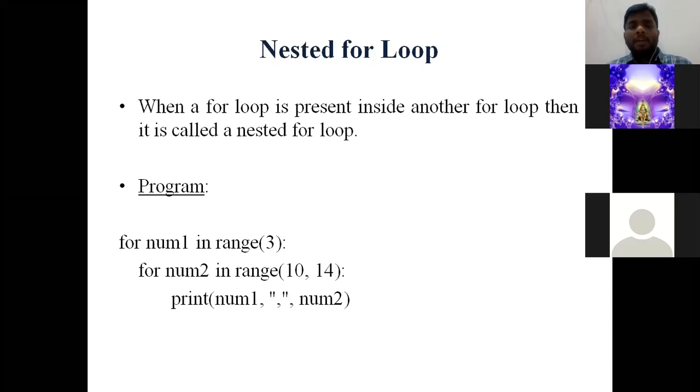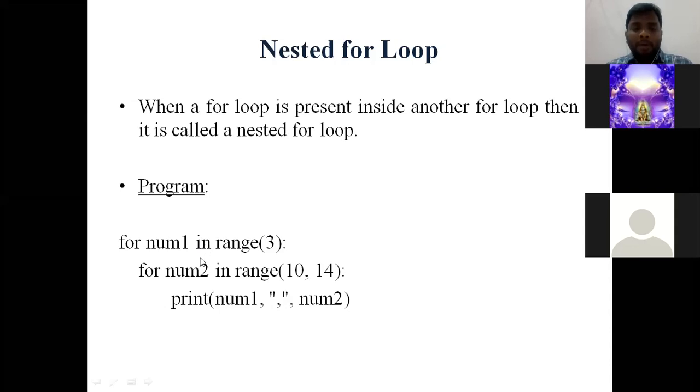This particular for loop will be executing 3 times: first sequence 0, second sequence 1, and the third sequence is 2. Remember, the outer for loop will be executing 3 times.